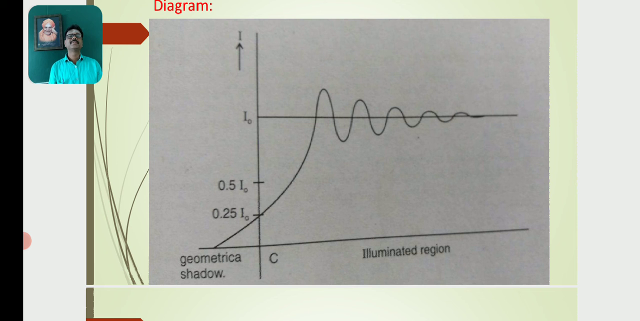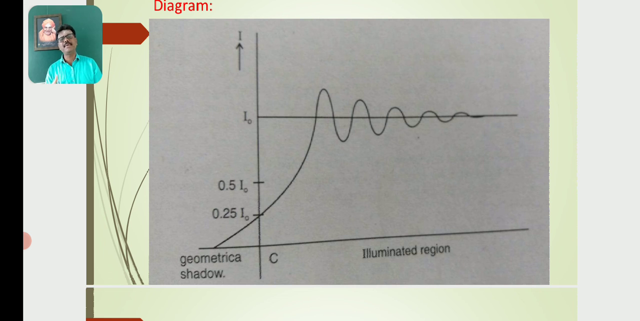Look here, this indicates intensity versus the illuminated region and the geometrical shadow. In the illuminated region, we will get a number of fringes. Initially, at point C, the fringe width is more and the intensity is more. As you move from point C, look, the intensity goes on decreasing, with alternating maxima and minima formed in the illuminated region.